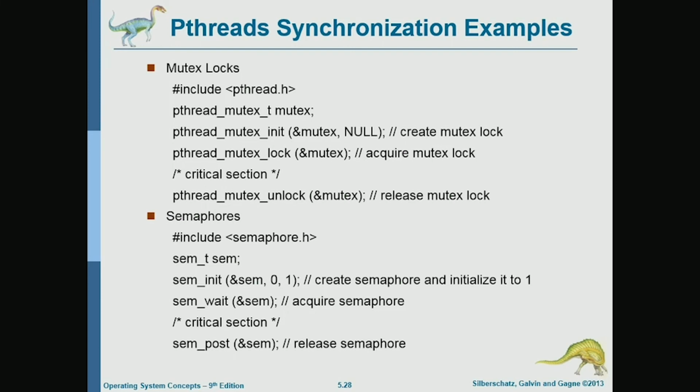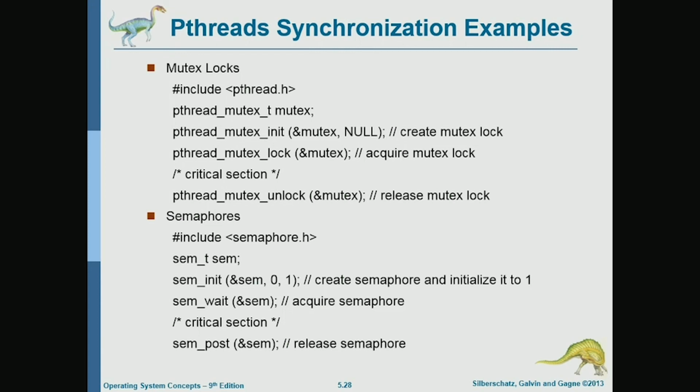And then you do pthread_mutex_init. Here we're initializing it to the default values. We're not doing anything non-default. And then pthread_mutex_lock for locking the critical section, pthread_mutex_unlock for unlocking. So you just define it, initialize it, and then you do lock and unlock.